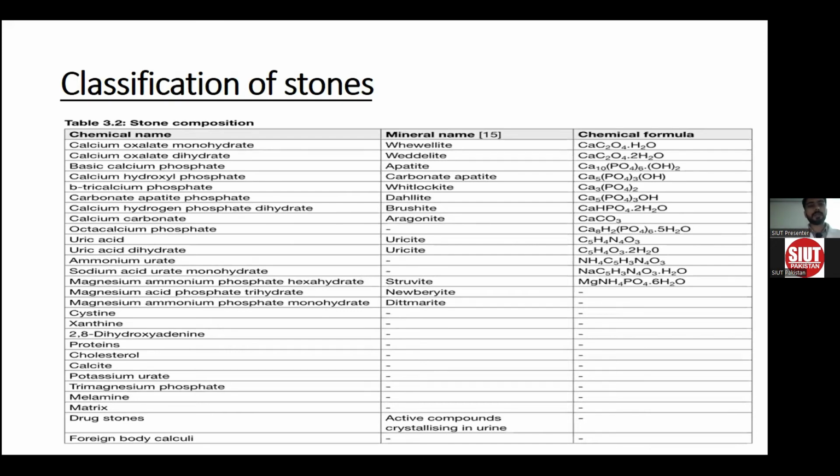Stones can be classified on the basis of composition, like calcium oxalate monohydrate, calcium oxalate dihydrate, uric acid stone, ammonium urate, xanthine stone, and cystine stone.